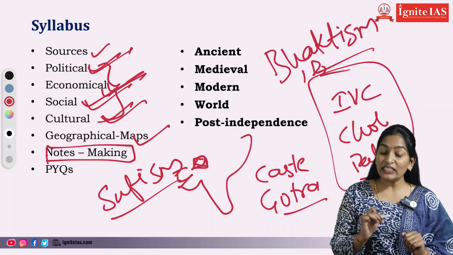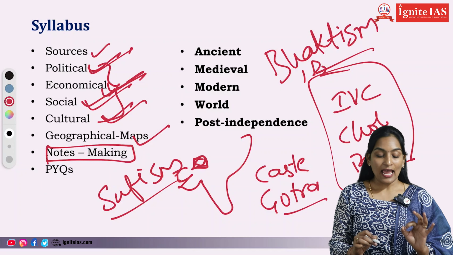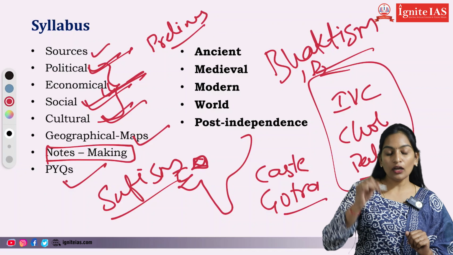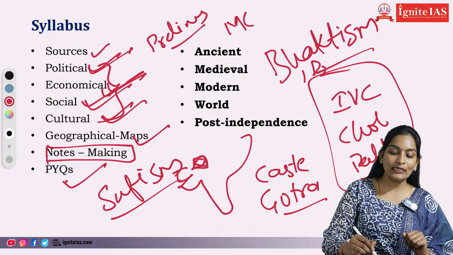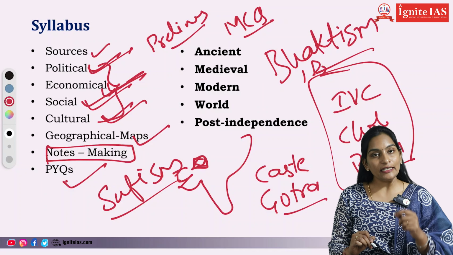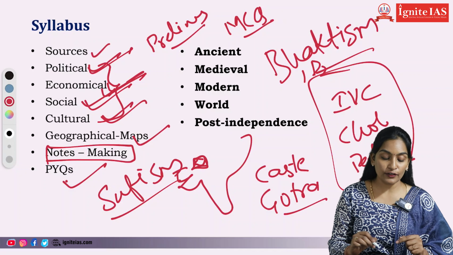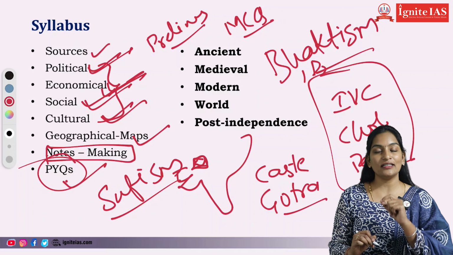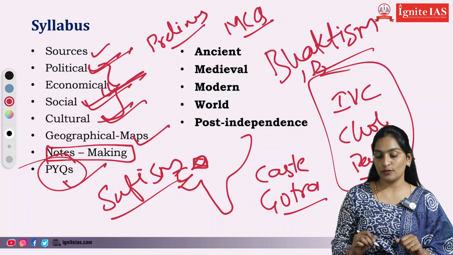And we will also teach you how to make notes, and we will guide you regarding your previous year questions. For intermediate, we will be dealing with only prelims mode questions like MCQs, multiple choice questions. But for degree students, we will also include mains answer writing skills along with the notes making.